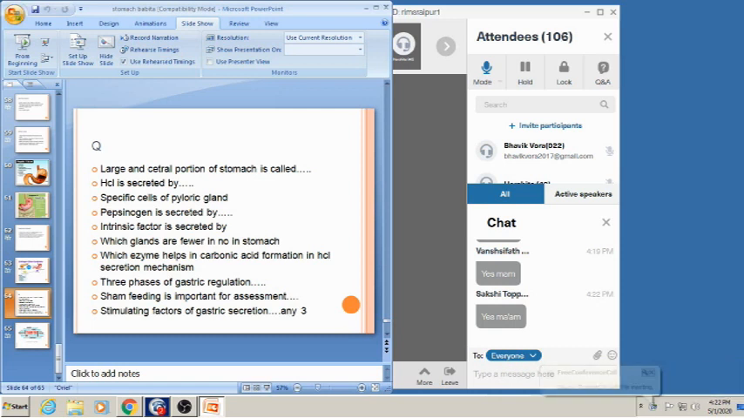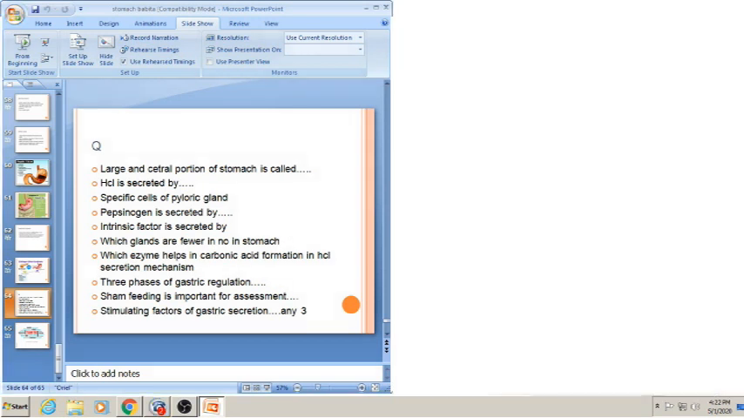Answer this question. What is the large and central portion of the stomach called? One word answer. Who is going to answer?